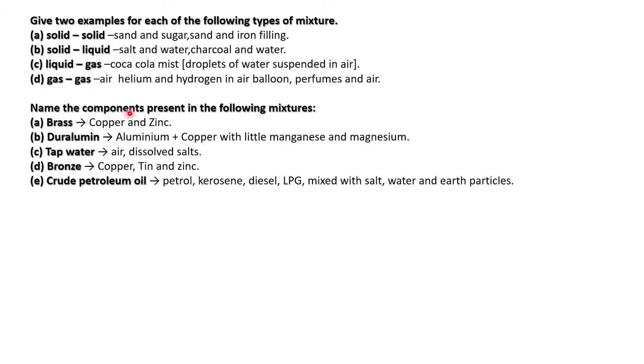Then name the components present in the following mixtures. Brass. These are all alloys, brass and bronze are alloys, and we are writing the components of brass: copper and zinc. Duralumin is aluminium, copper with a little manganese and magnesium. Tap water: water, air and dissolved salts. Bronze: copper, tin and zinc. Crude petroleum oil: petrol, kerosene, diesel, LPG, liquefied petroleum gas, mixed with salt, water and earth particles.